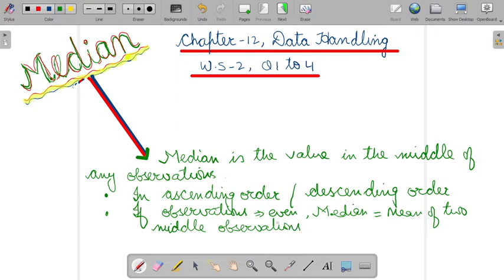But remember, the observations should be in ascending or descending order.